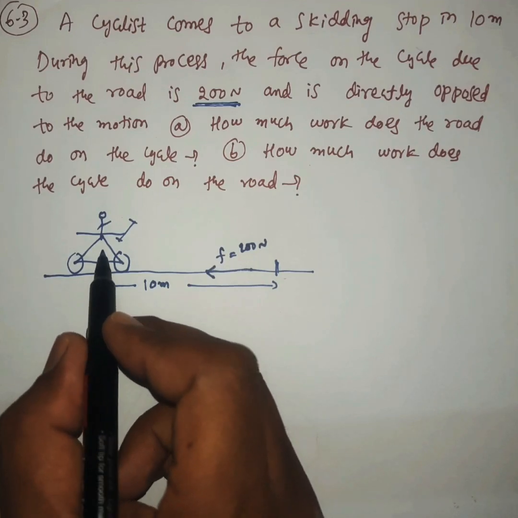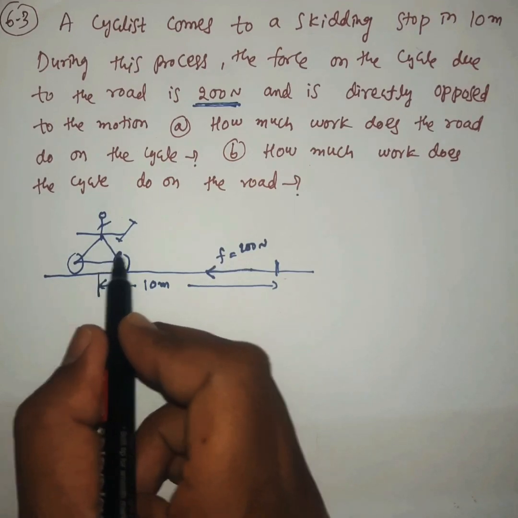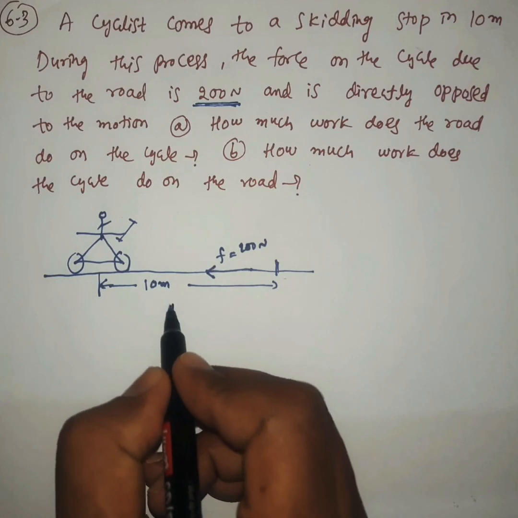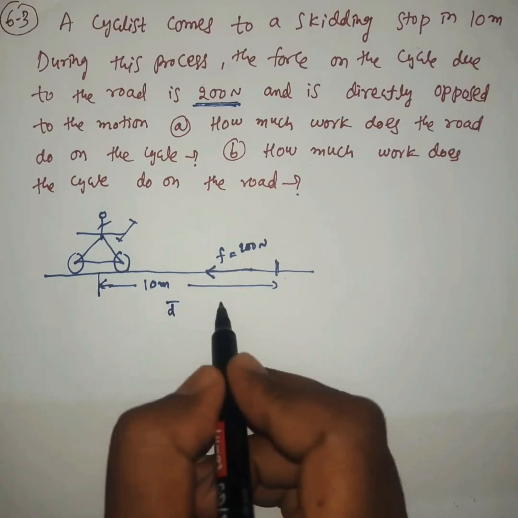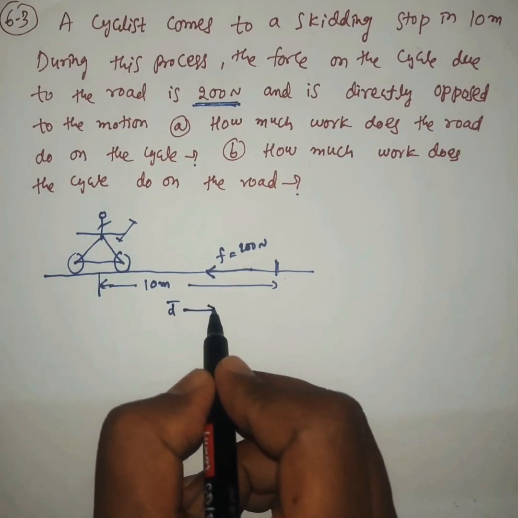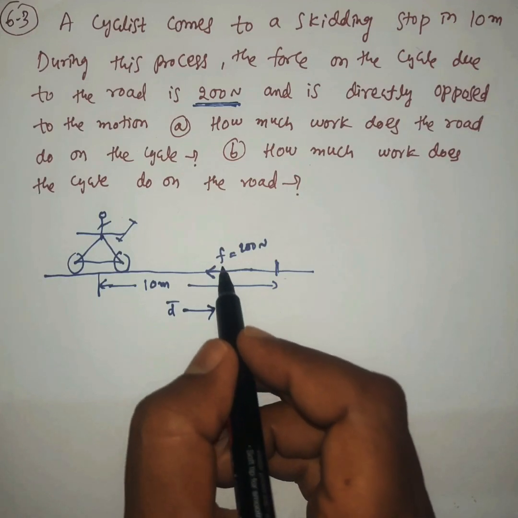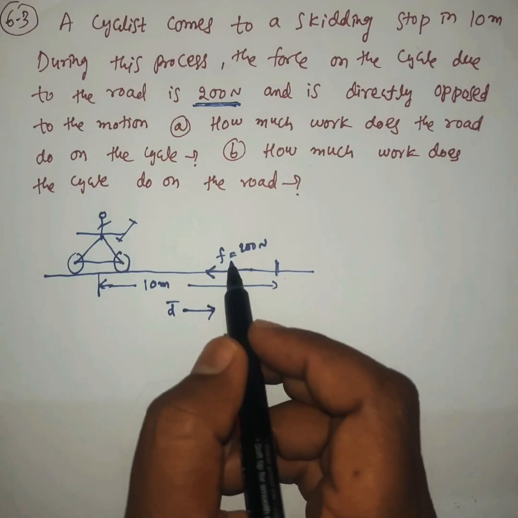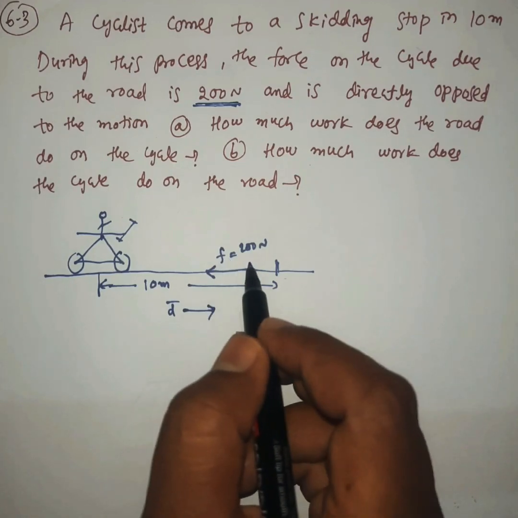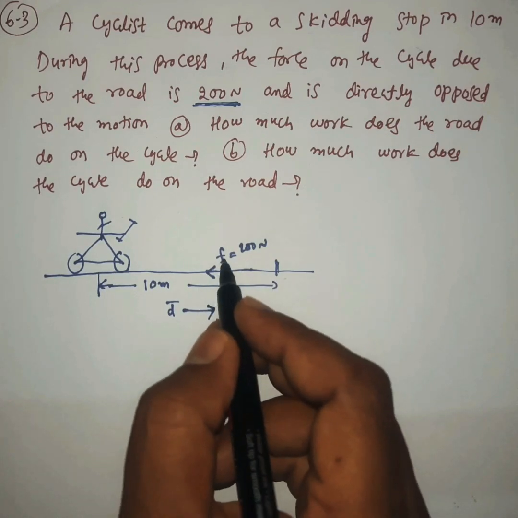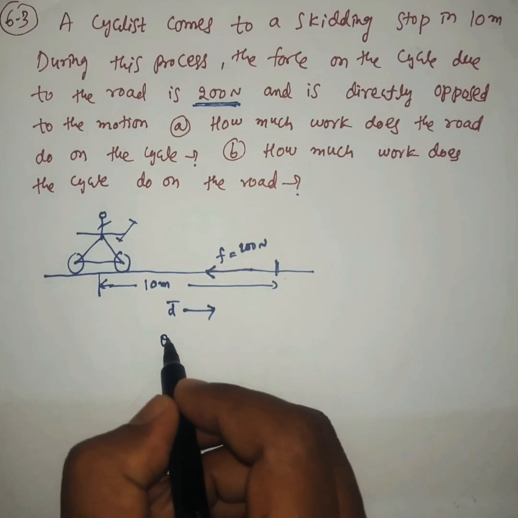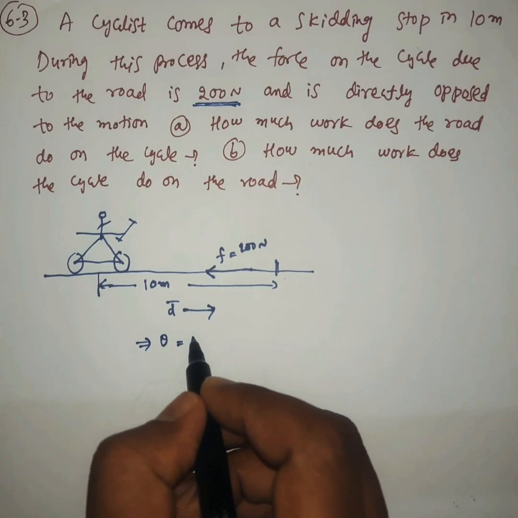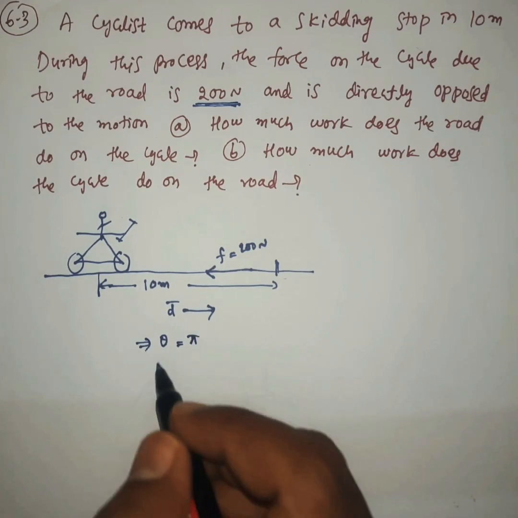The displacement is given. The cyclist moves in this direction, so the displacement is 10 meters in this direction. Here force and displacement are in opposite directions. So the angle theta between force and displacement is 180 degrees, that is pi.